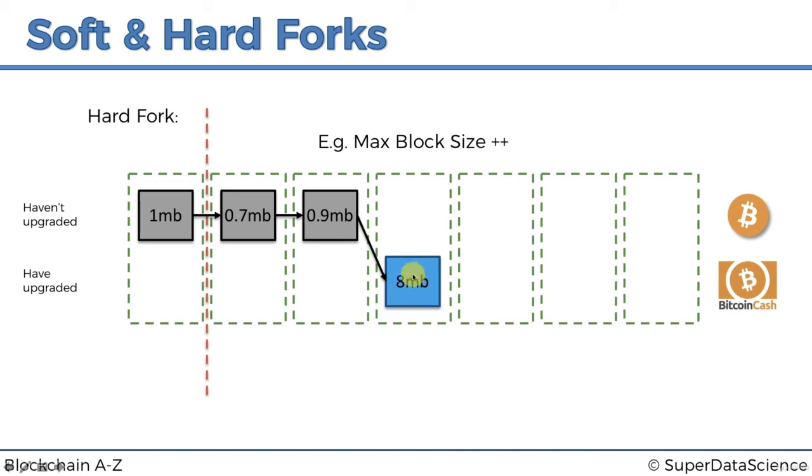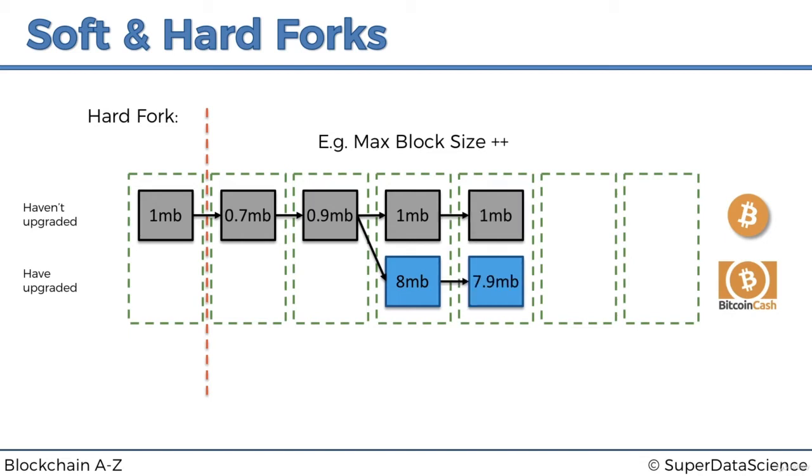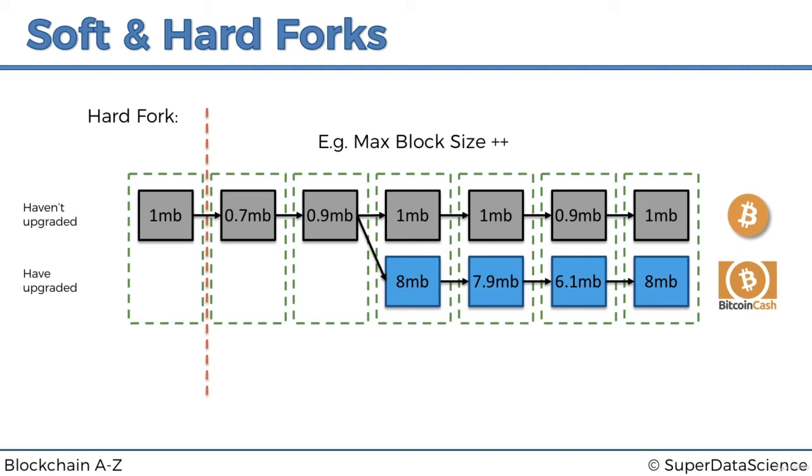They will look at it and they'll say this block is invalid, and they'll continue mining, and eventually they'll find their own block, which will be 1 megabyte, for example. And this block will follow the rules of, as you can see, the Bitcoin network. And so this is where the split happens. As soon as this situation occurs, where something in the new rules, which are broader, which are looser, is found and it doesn't fit in with the old network, then there's a split, and so Bitcoin Cash will continue mining its own chain, and Bitcoin will continue mining its own chain.